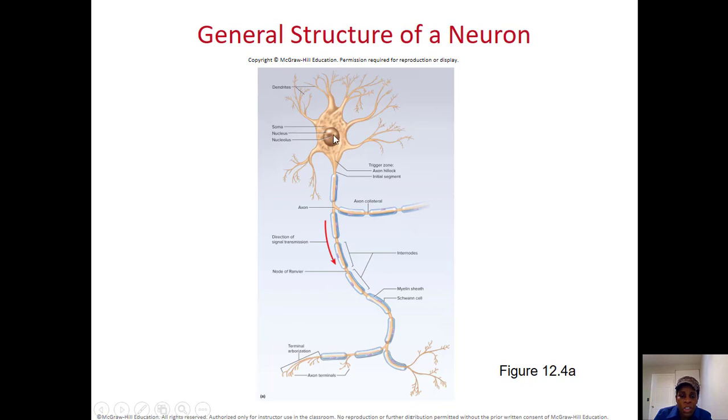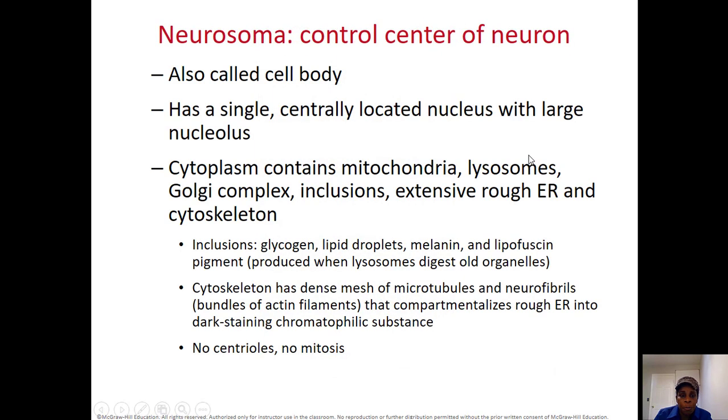In the middle, you see a nucleus here, and it's the cell body, and you see dendrites and axons. The dendrites receive the information that is processed inside the cell body, and the command is given through the axon to the axon terminal for the neuron to talk to the next neuron or to talk to a muscle.